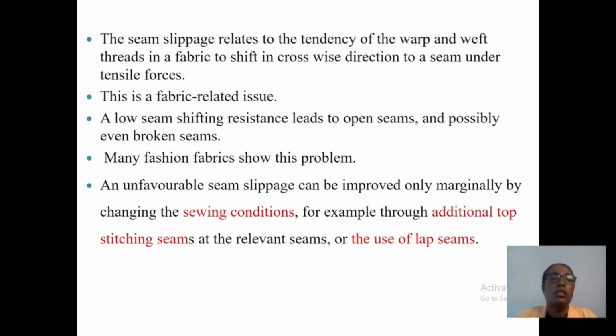There is a tendency to check these warp and weft threads in the crosswise and vertical directions of the fabric. So this slippage is related to the fabric.